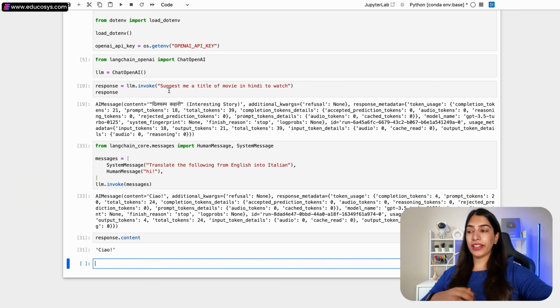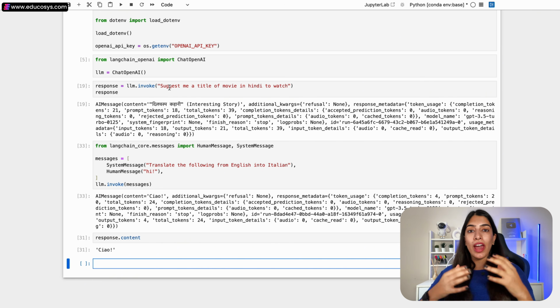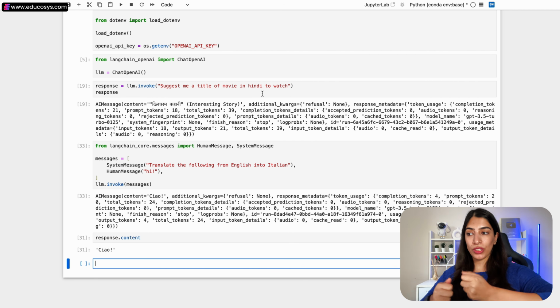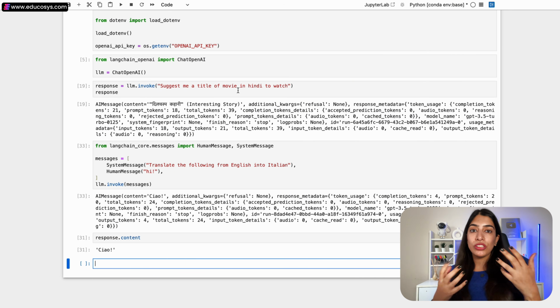In this code that we had written, we had passed this instruction: suggest me a title of a movie in Hindi to watch. Now suppose I want my user to be able to select in which language they want to watch the movie. Here I have hard-coded Hindi, right? Now I want my user to be able to select, suppose, English, Hindi, Malayalam, Tamil, Telugu, French, Spanish, anything, right? So I want to take an input from the user, then transform the string and then send it to our LLM. So then I will say: suggest me a title of a movie in this particular language to watch.